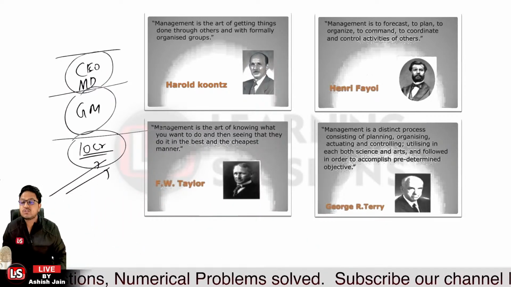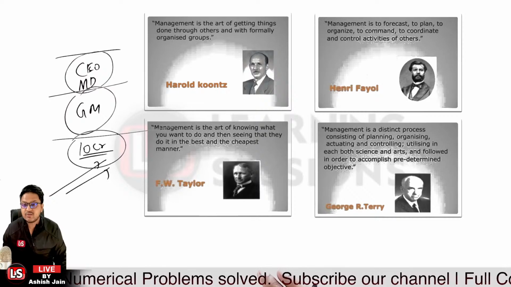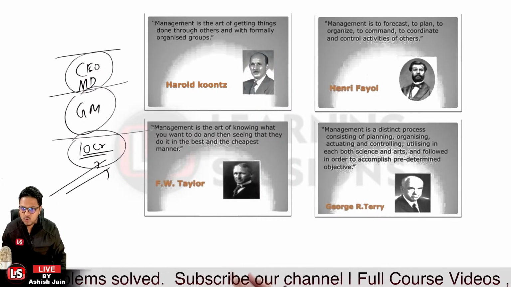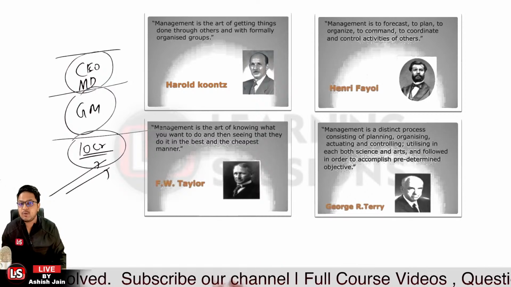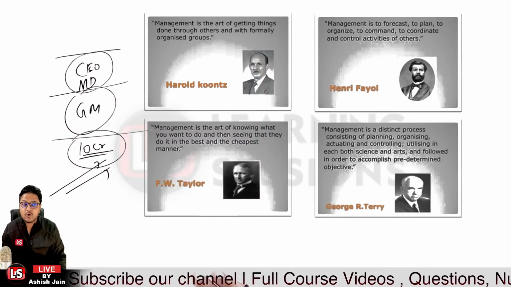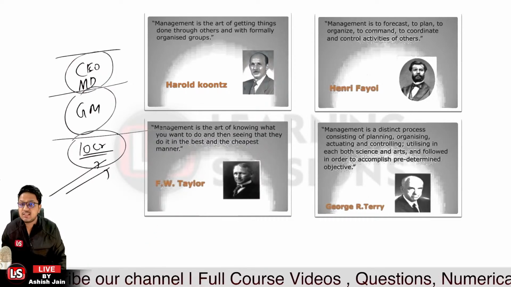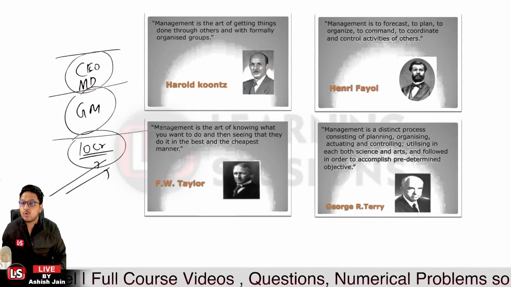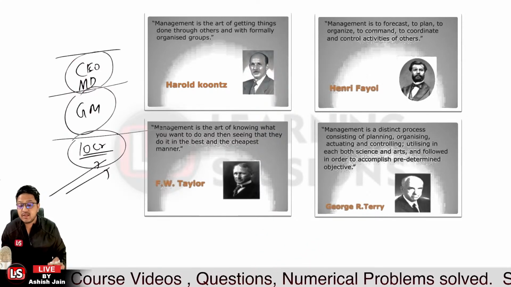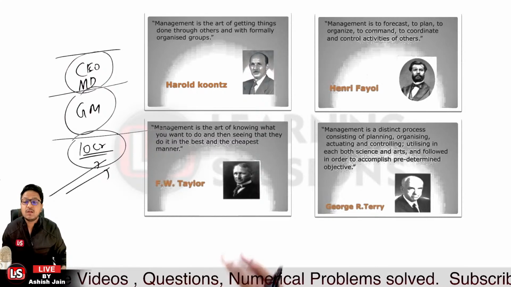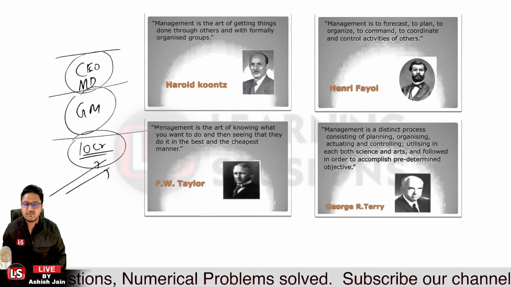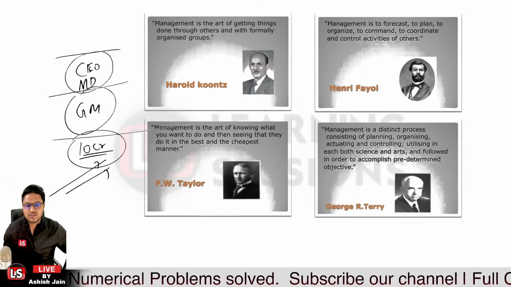And it's related to science and art. What do you mean by science? There are principles, rules and regulations which need to be followed, and also it's related to the skills the management possesses, by virtue of which they achieve those targets. They control the manpower and the human resources. These are the four definitions given by four different persons.